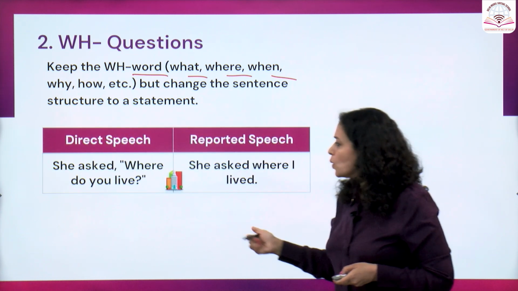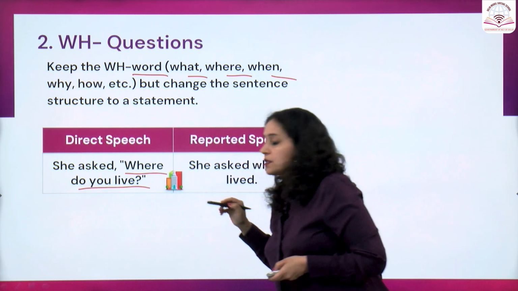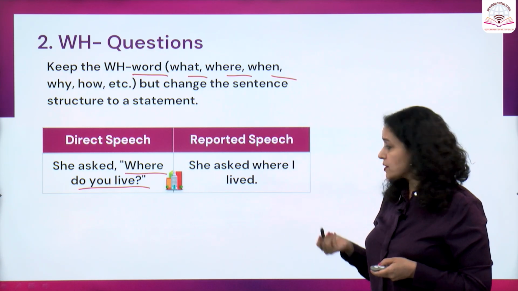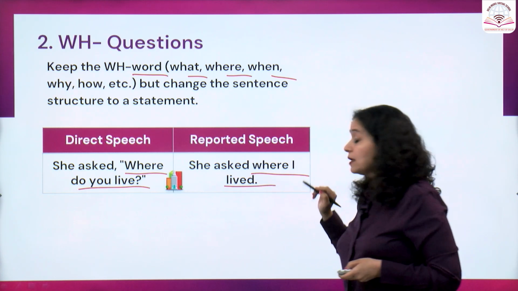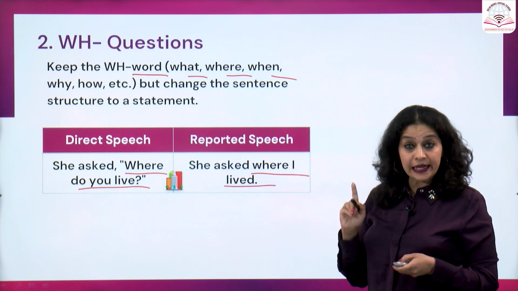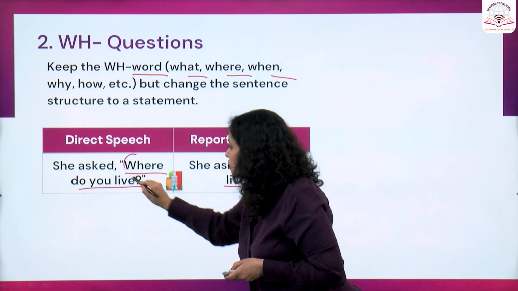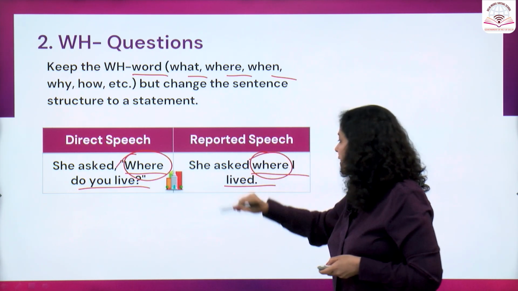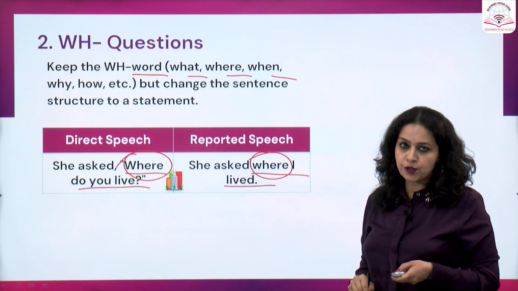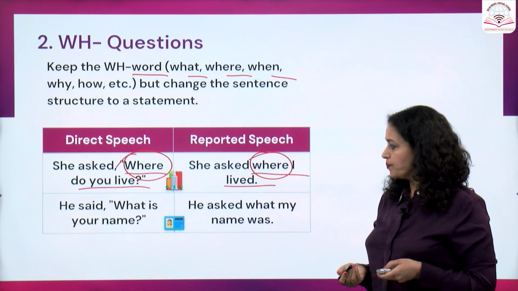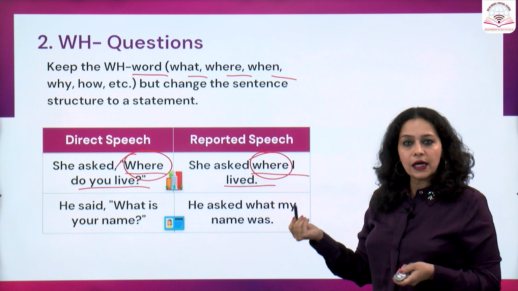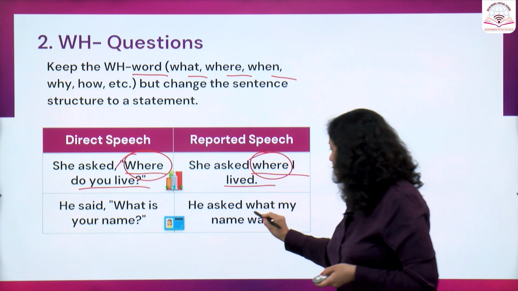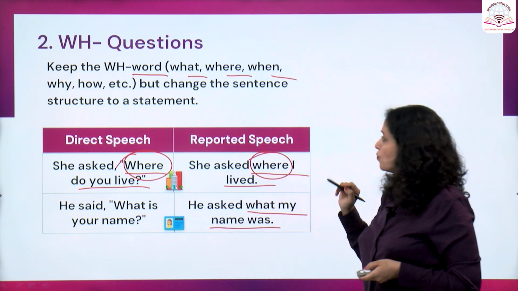She asked, where do you live? So this is a WH question and the answer in reported speech would be, she asked where I lived. In this, we are not adding any word, rather we are keeping this word intact. So where we have in direct speech, the same word will be carried forward in the reported speech. Let's take another example. He said, what is your name? Again, this is a WH question and the answer would be, he asked what my name was.